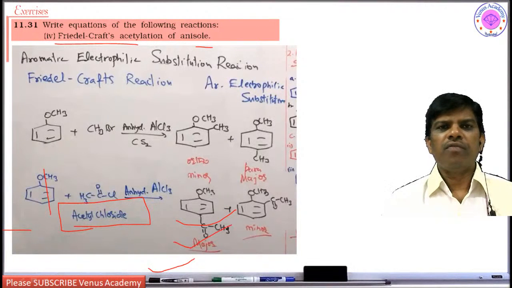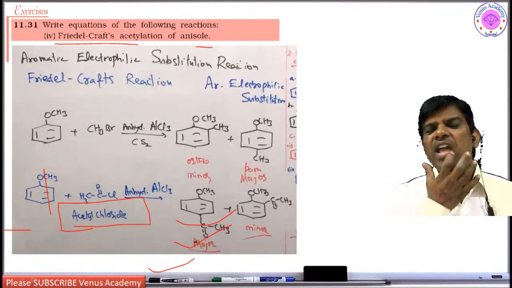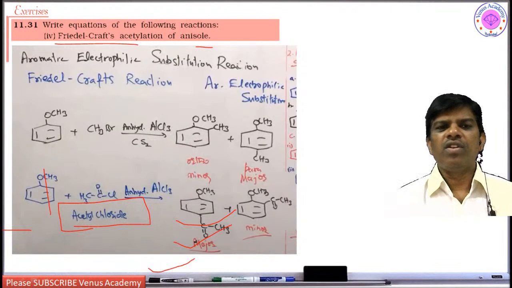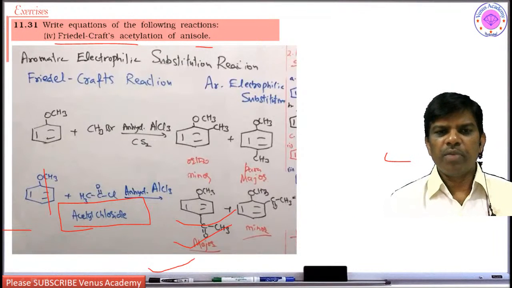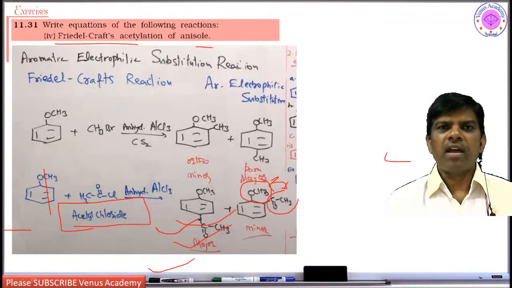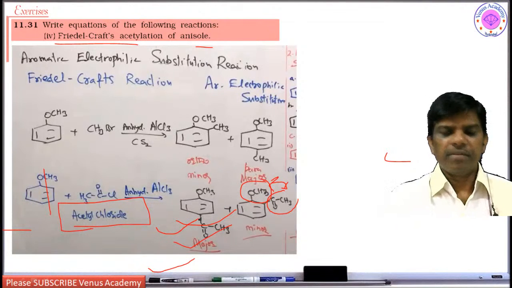Para compound is going to form major in all reactions except nitrophenol. Yes students, in all the remaining reactions, the para substituted product is major, because the incoming acetyl group is bulky and this group is also bulky. So a repulsion takes place between these two groups. That is why the para position is free to approach, and the para compound is formed as major.